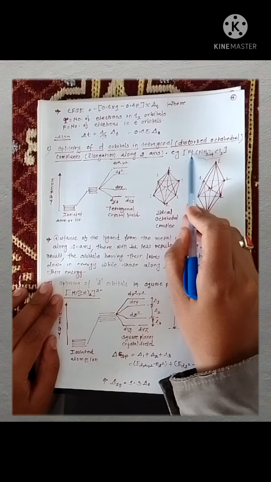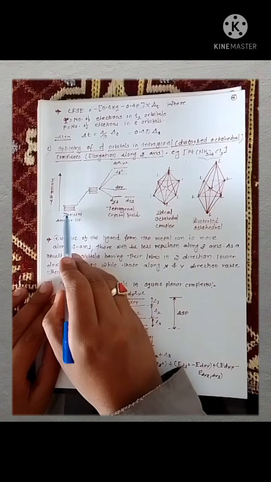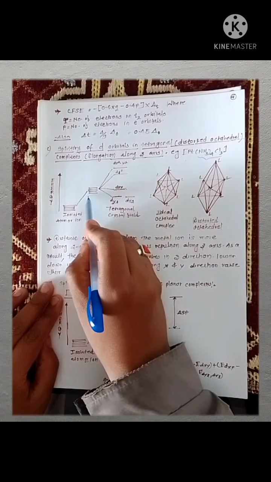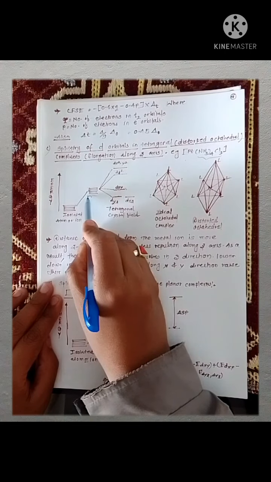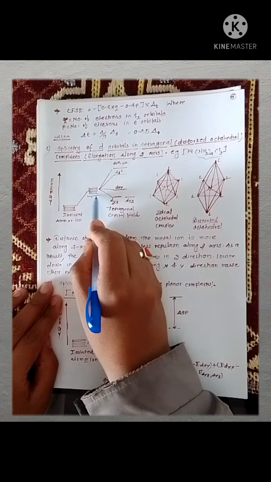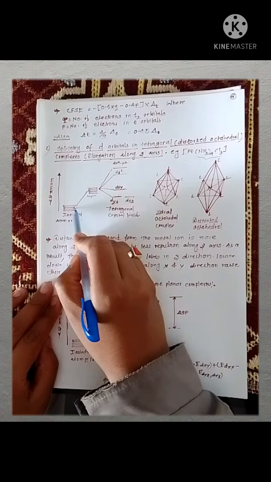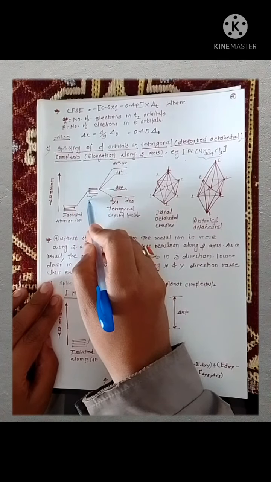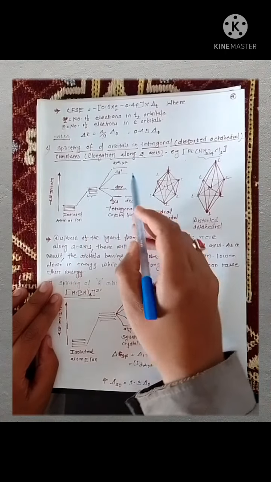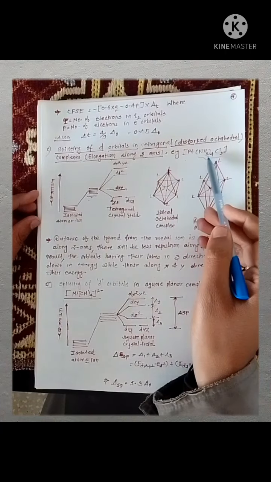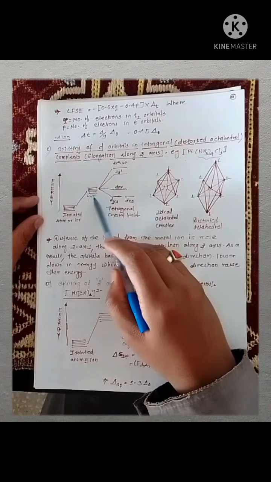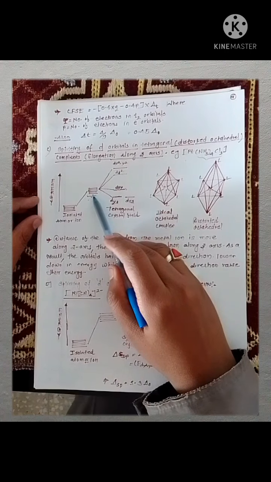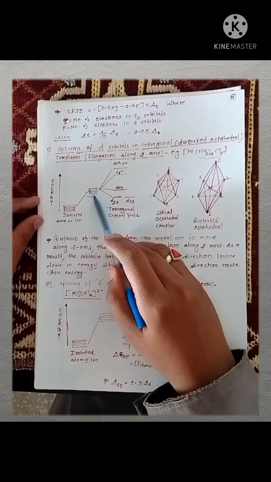hexaamine dichloroplatinum. In this complex, the d orbitals of your central metal atom first get higher in energy due to ligand orbitals coming close to them. Because of that, the d orbital energy increases, but they are in a degenerate state here. Now when the ligands approach the central metal atom, this set of d orbitals are further split up